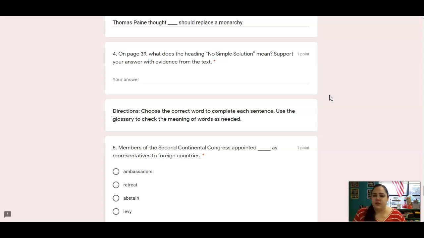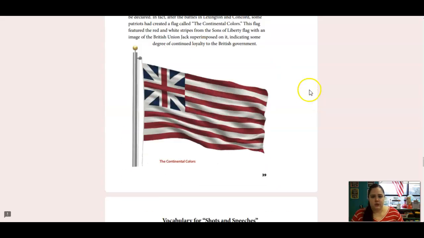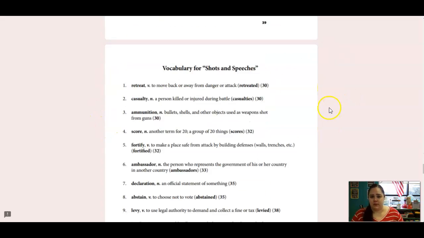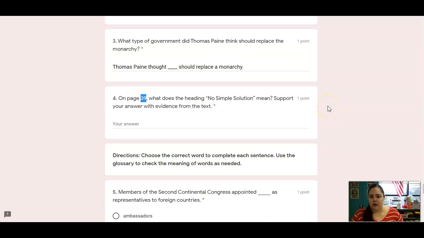Number 4, on page 39, what does the heading, no simple solution mean? Support your answer with evidence from the text. So we're going to scroll back up to 39. The page numbers are on the bottom. So right here, no simple solution. I would reread this section and see what that means. Your choices are, oh, you don't have choices. So you're going to type in, the heading means this. What does that heading mean? What is that section all about?